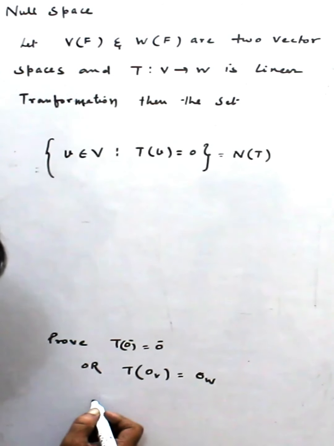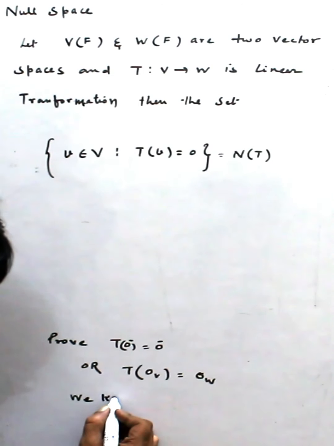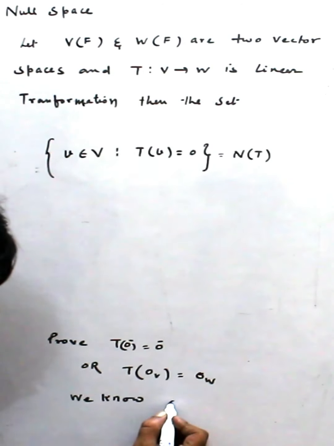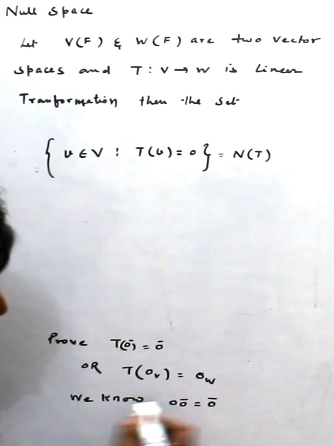We know that the 0 vector is equal to 0 times the 0 vector.